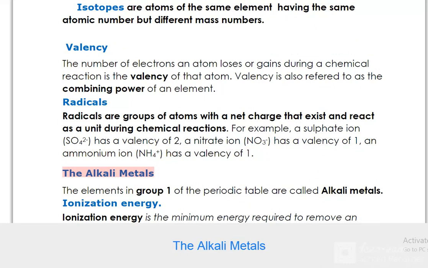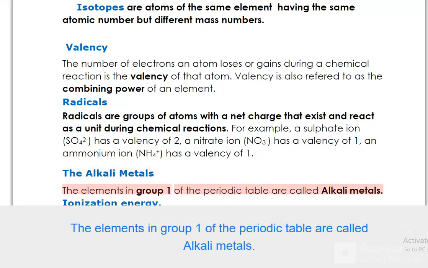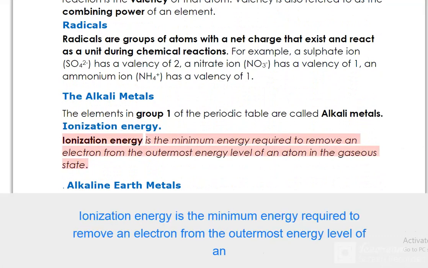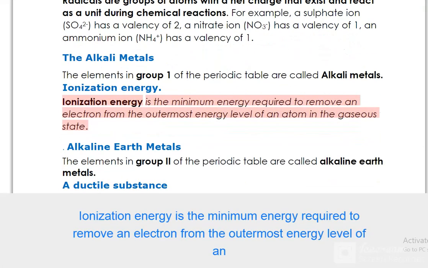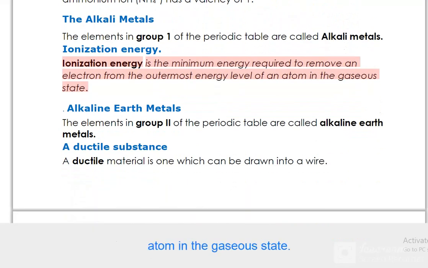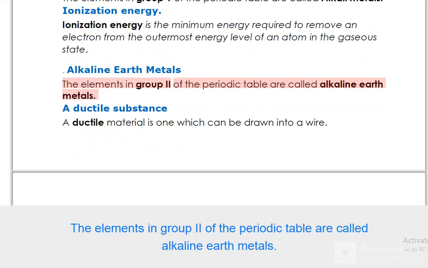The alkali metals. The elements in group 1 of the periodic table are called alkali metals. Ionization energy. Ionization energy is the minimum energy required to remove an electron from the outermost energy level of an atom in the gaseous state. Alkaline earth metals. The elements in group 2 of the periodic table are called alkaline earth metals.